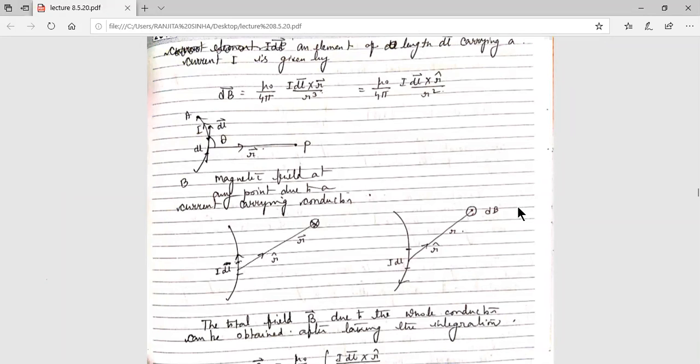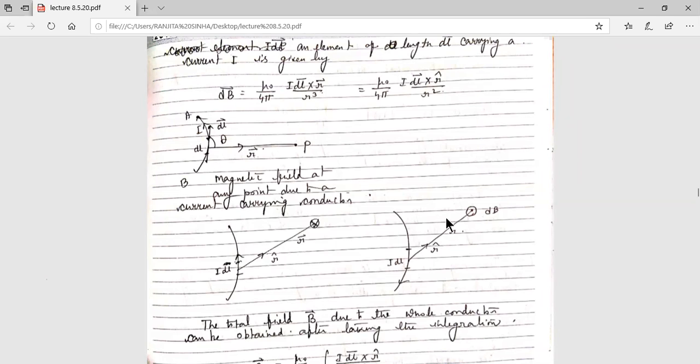So it is dl cross r. dl is in this direction and r is here, so it is given a cross sign. If you do dl cross r, you will get the downward direction.